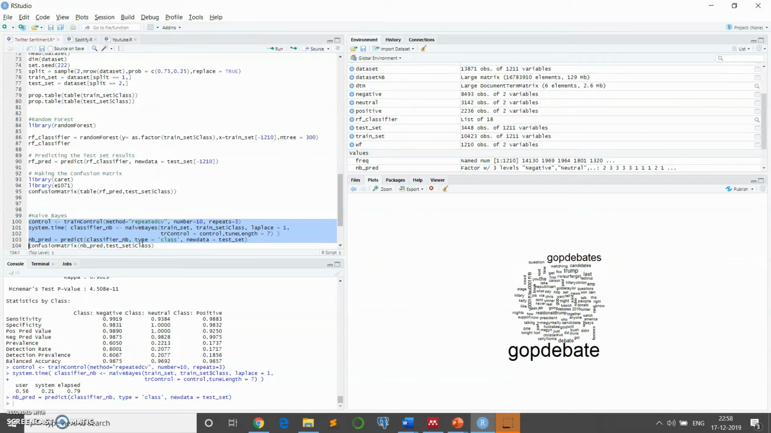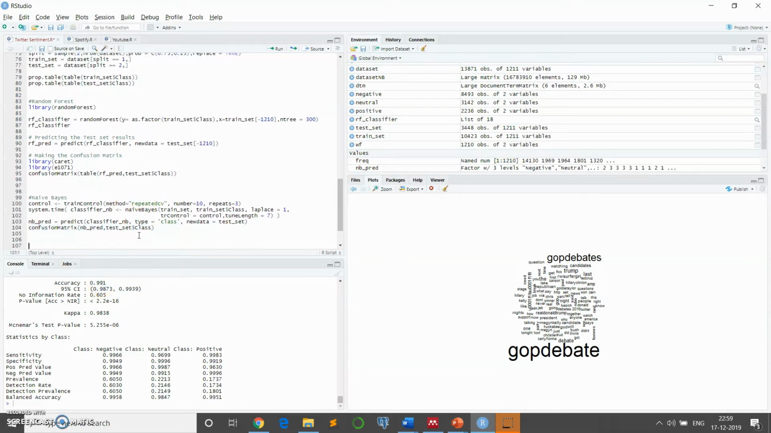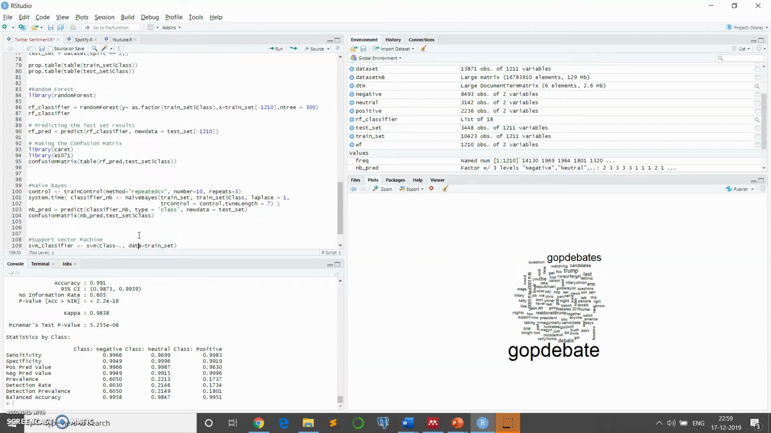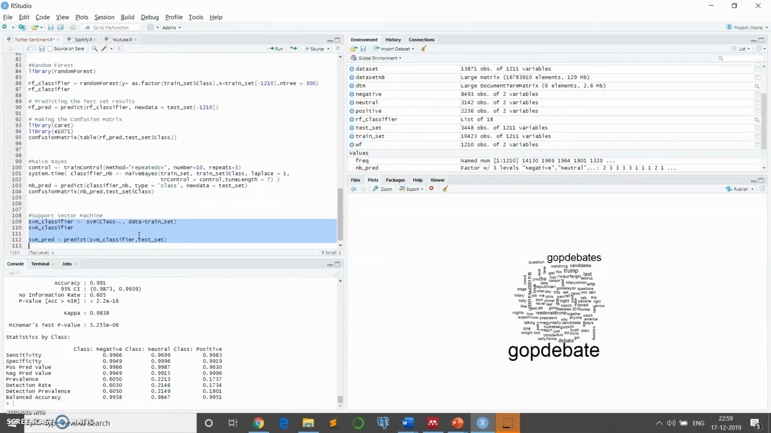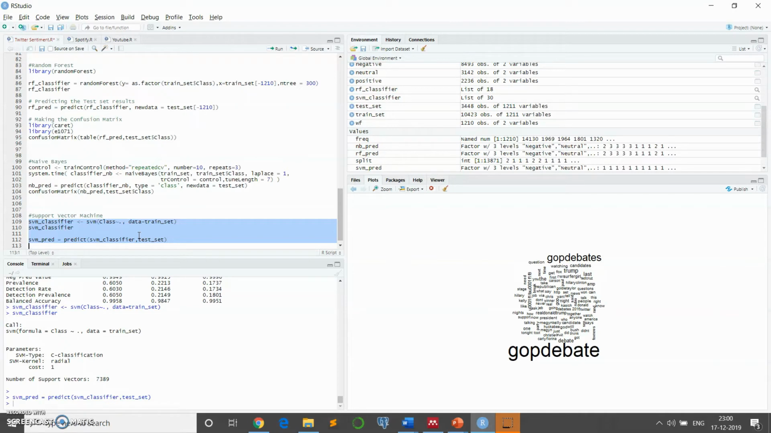With the help of our predict function, we have created a predictor variable. We are going to evaluate confusion matrix. As we can see, the accuracy of this model is 99%, which states that it's overfit. So we'll move to the next model. Our next model is the support vector machine. We can see the number of support vectors are 7389.